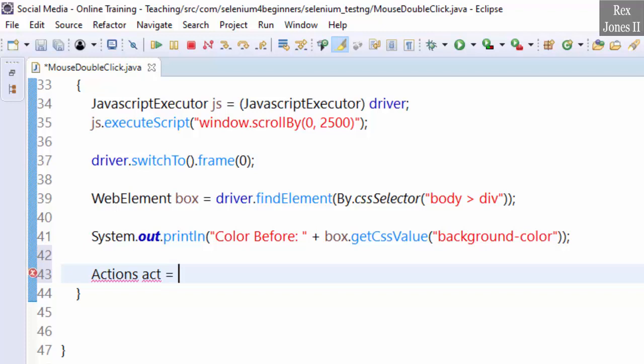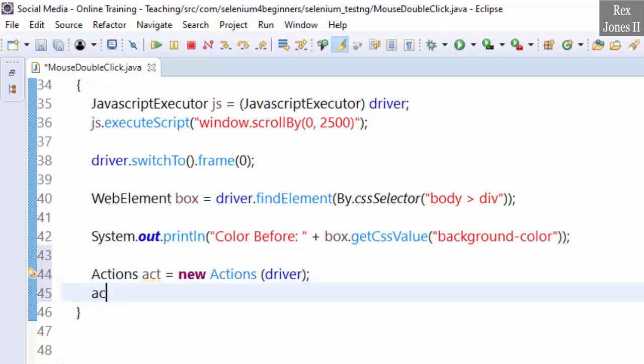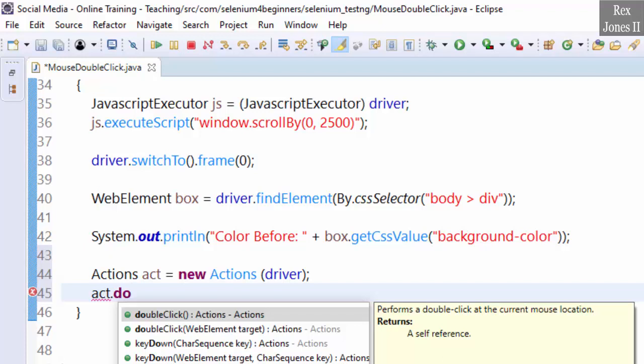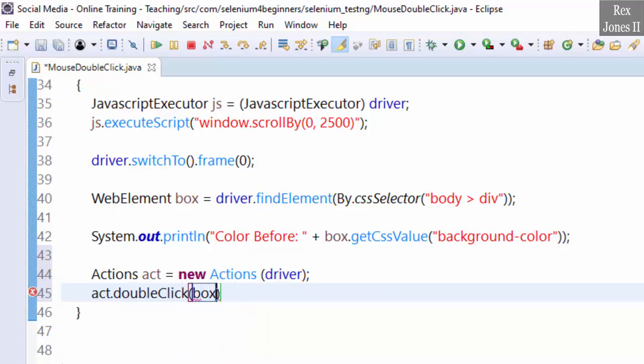Act equal new Actions, driver. Act dot double click. And the web element target is box. Then we perform the action. The last step is to print the color after double clicking the box.